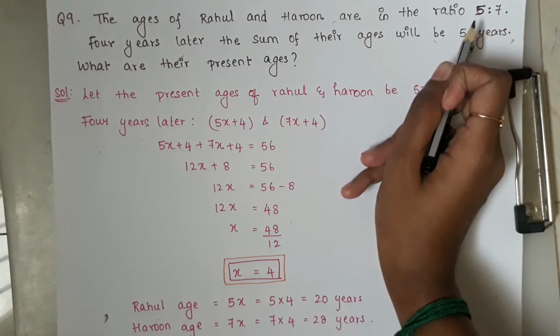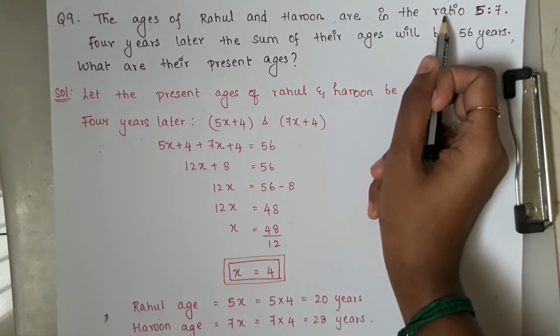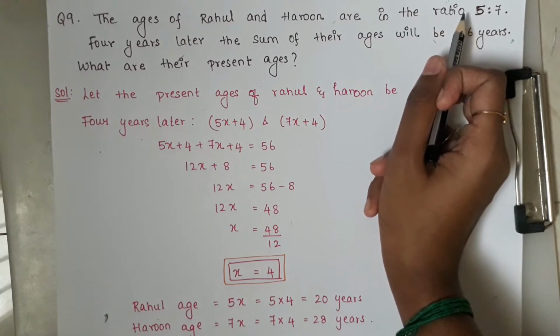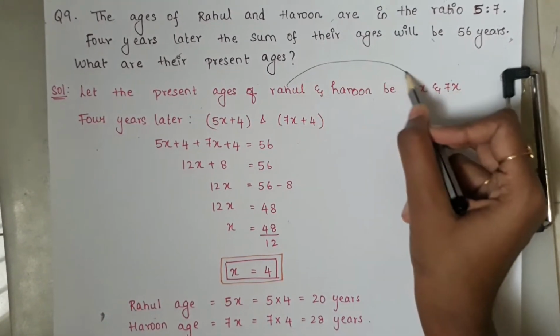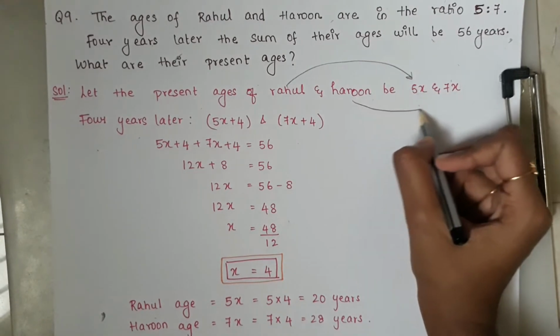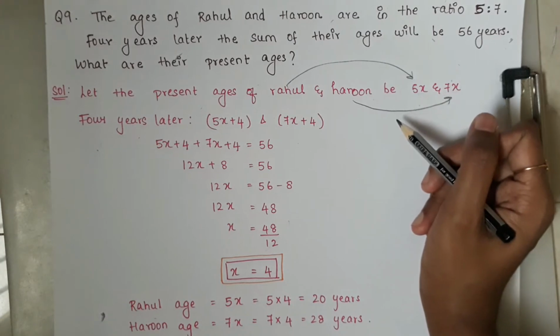So we have to take it as x, because we don't know the present ages of Rahul and Arun. They have given it in ratio. So let the age of Rahul be 5x and Arun be 7x. So the ages of Rahul be 5x and Arun be 7x.